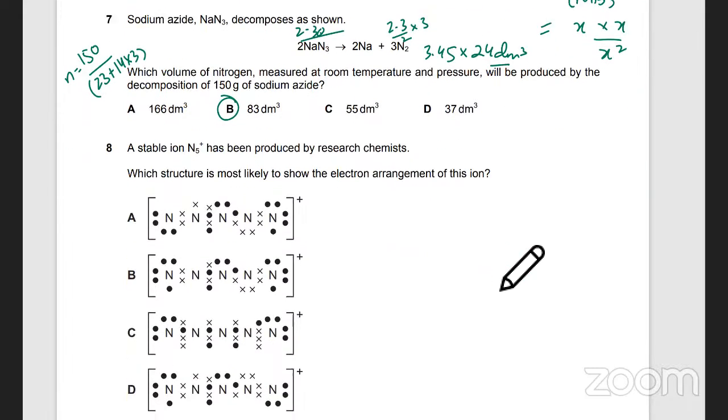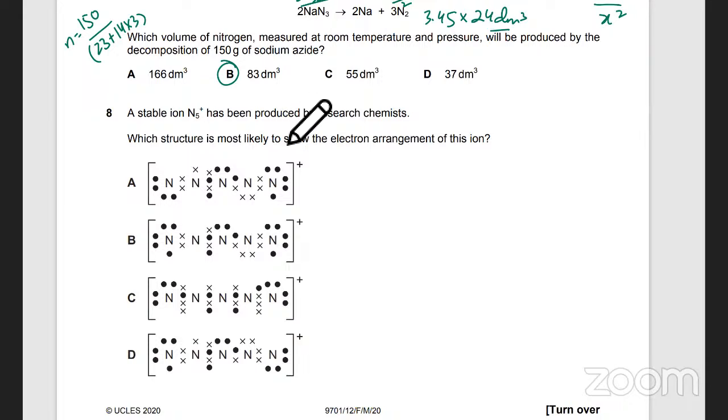Next one, N5 plus has been produced by a research chemist. What structure is most likely to show the electron arrangement of N5 plus? Which one is N5 plus? बस इसमें बताओ कि N के outermost shell में, valence shell, it's got 5 electrons, right?